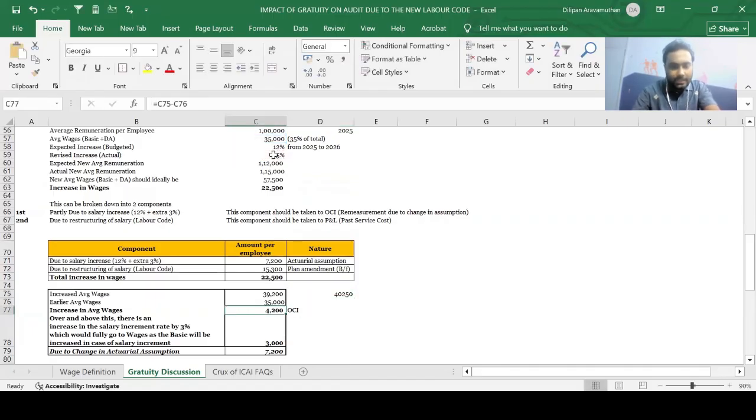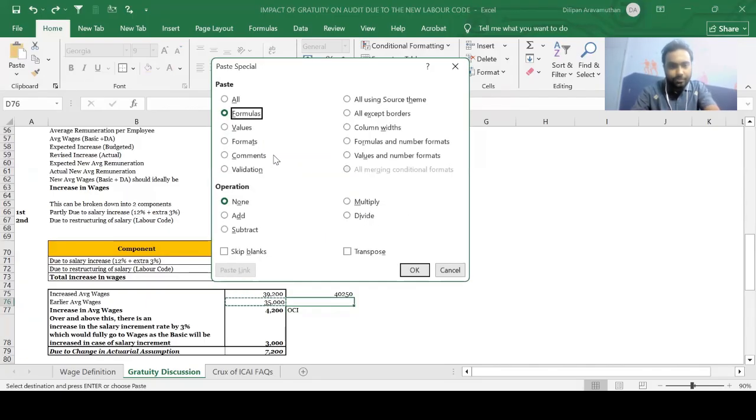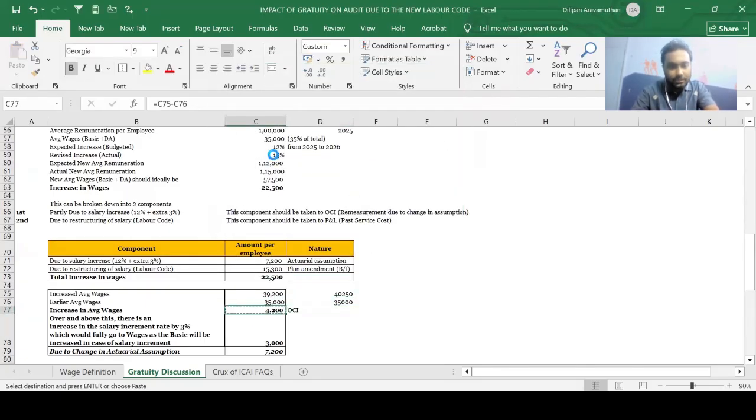If I do this and if I take 35,000 here and just see the difference, I would basically need to take an amount of 5,250 to OCI, but here we are taking 7,200 to OCI. What is the reason behind that, guys? If you see here, the logic is that whenever there is a salary increment over and above the expectation, what would usually happen is that amount would be on the basic component.